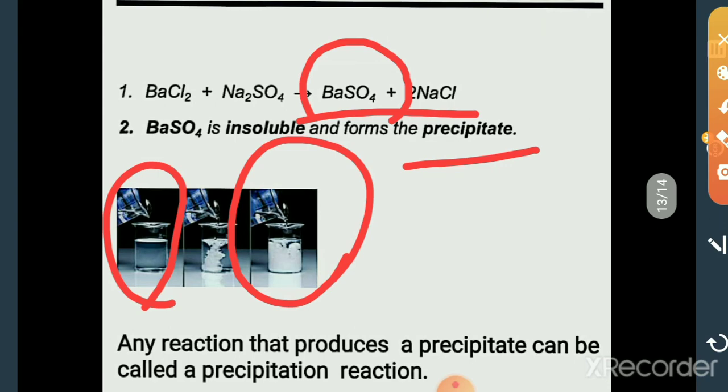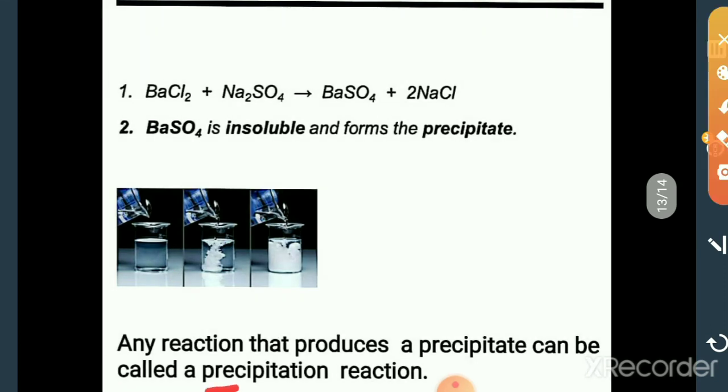This reaction is also known as precipitation reaction. Any reaction which produces a precipitate is known as a precipitation reaction.